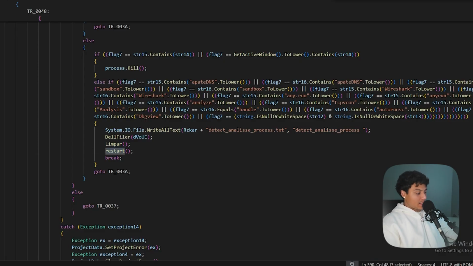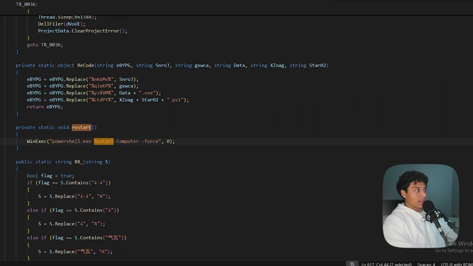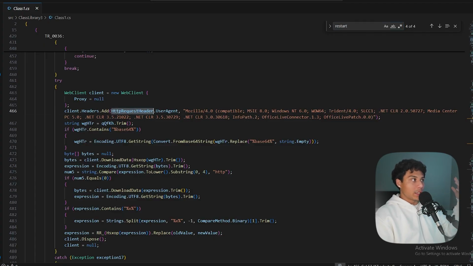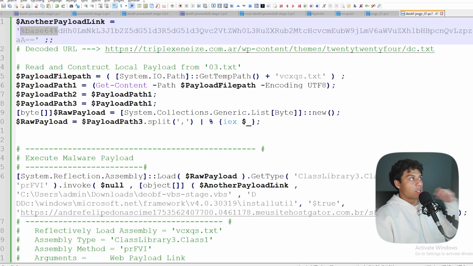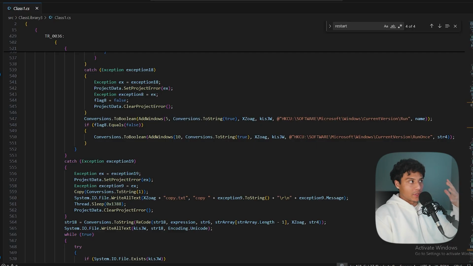And the last thing it does is run restart, which, as you can guess, is a function to force the computer to restart, as we've seen before. So it's really trying to hinder anyone analyzing this malware. After that, it's got functionality to go and download those payloads. We can see it's referencing base 64 %, which is the same thing we saw here in the payload link. It also gives itself a persistent foothold and injects itself into registry run keys, meaning that it's going to run every time the system boots up.